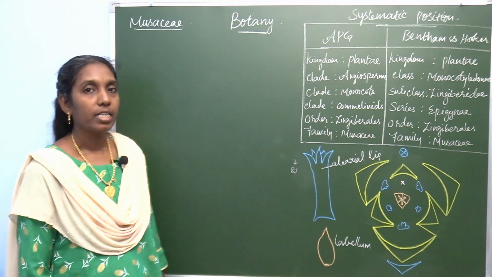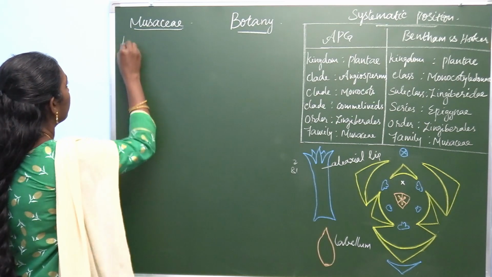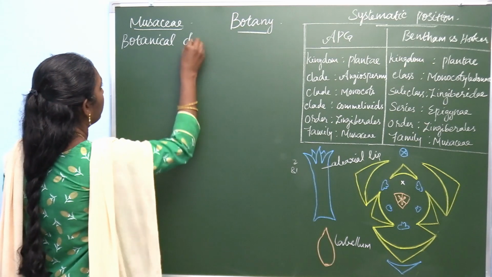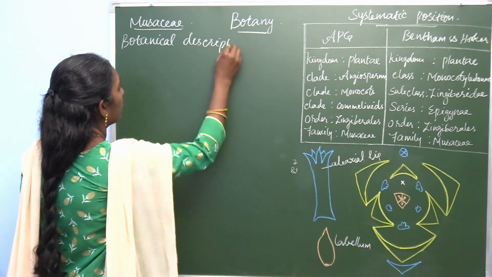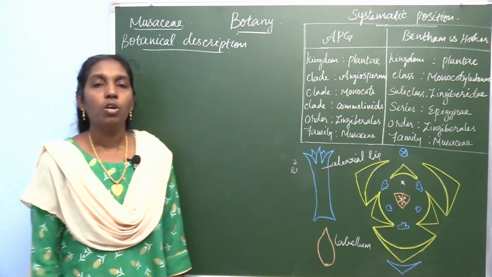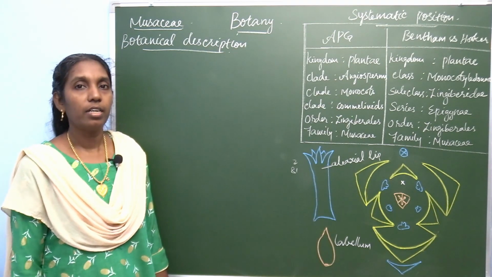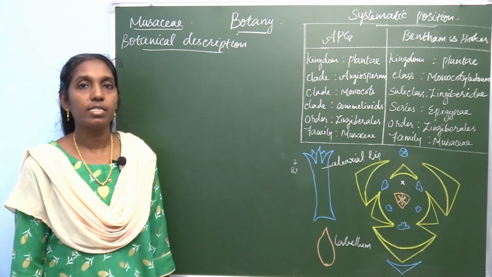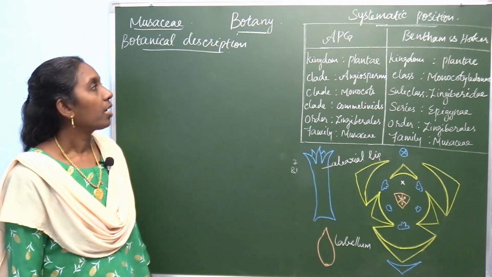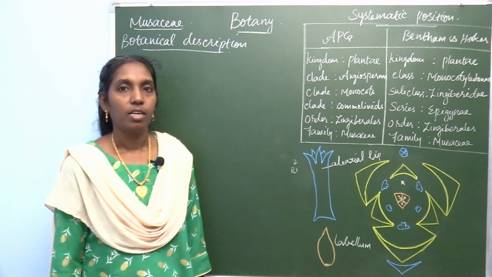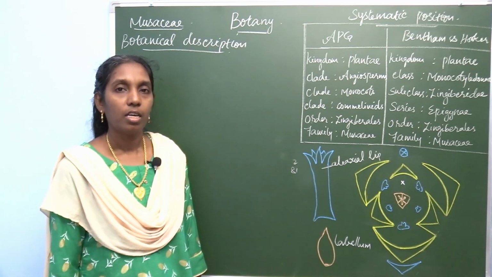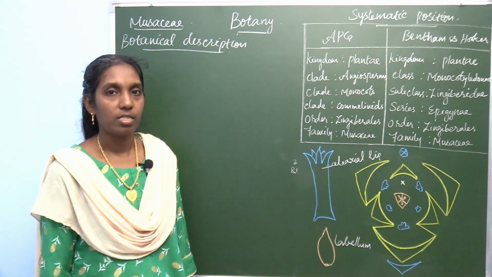Let's learn the botanical description of Musaceae. In all families, before entering into the family, first you will write about the systematic position. The very recent classification is the APG system of classification. Previously, we followed the Bentham and Hooker system of classification. In your book, both systems of classification are given.